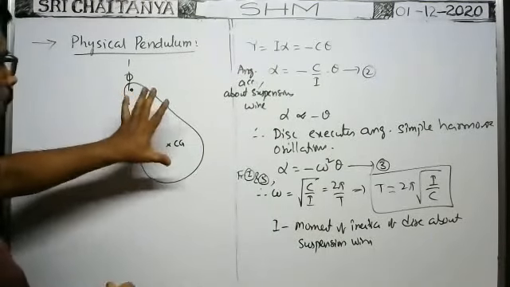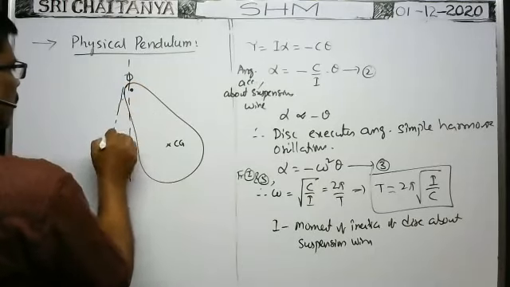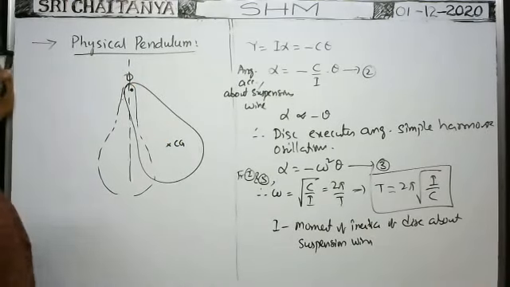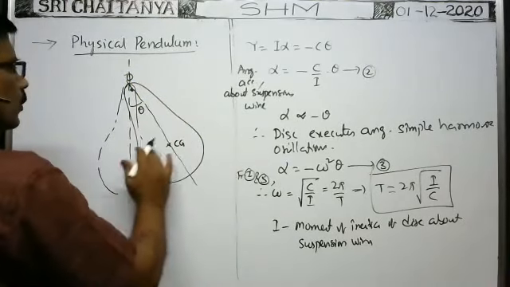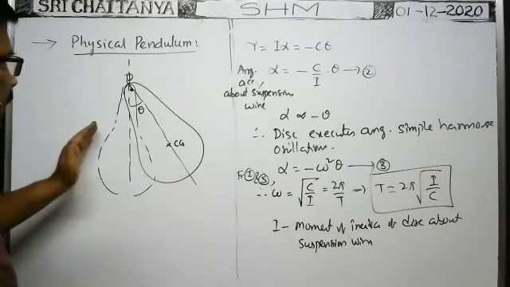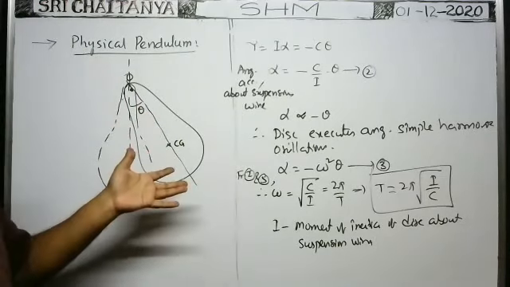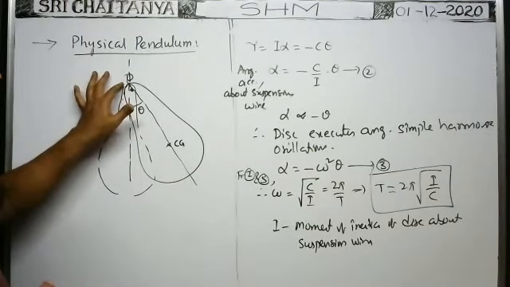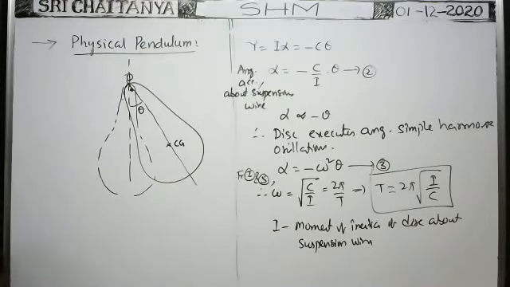Actually, when you suspend the body about this point, it comes to equilibrium exactly at this position like this. But it is turned through a certain angle theta and released. Then it makes to and fro oscillations about the point O. So this type of body, whatever the shape, when a rigid body is suspended from the point of suspension and made to oscillate, is called the physical pendulum. It is not the simple pendulum, it is the physical pendulum.